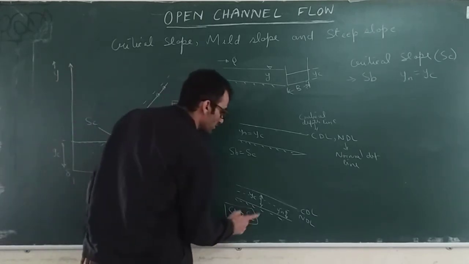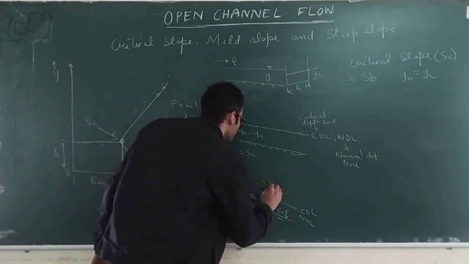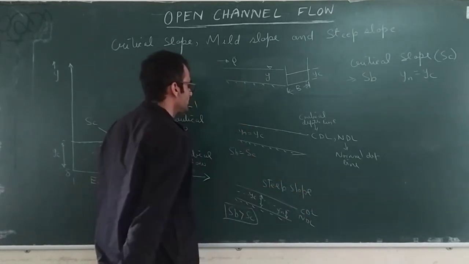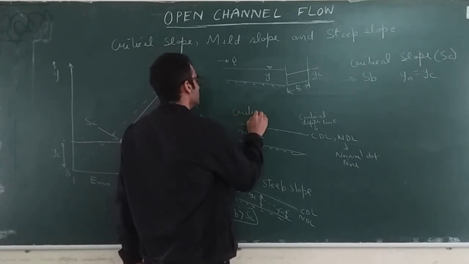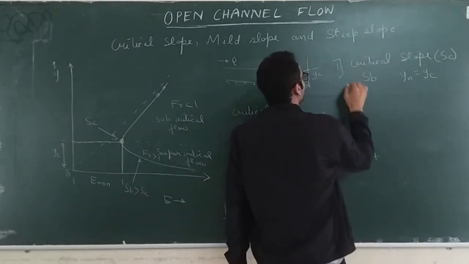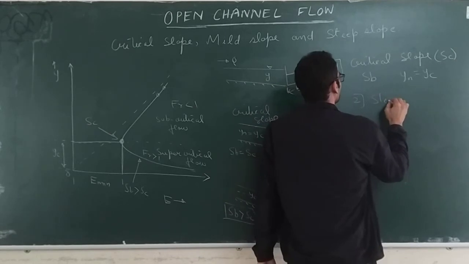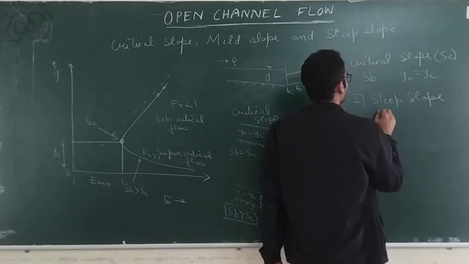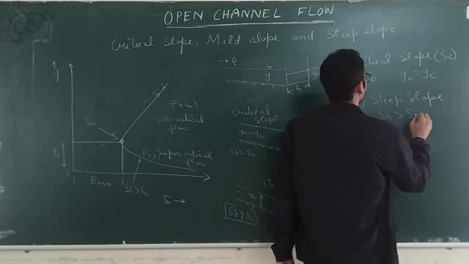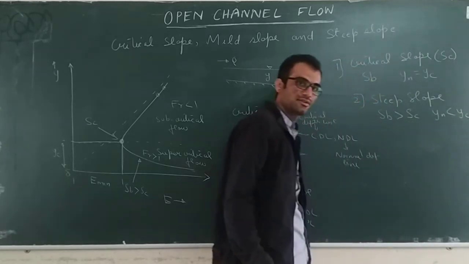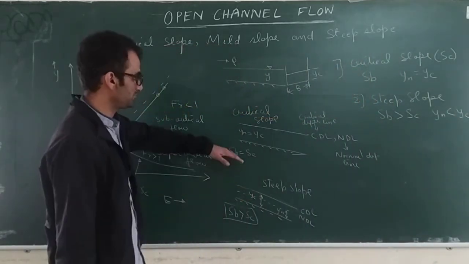So this particular slope is called a steep slope. What is a steep slope? This was a critical slope. So for steep slope, your bed slope is greater than SC and normal depth is less than critical depth. This is your steep slope.